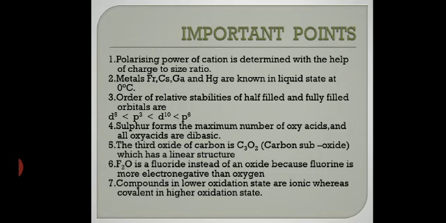This is very important. Now, order of relative stability of the half-filled and fully filled orbitals, you need to remember: d5, then p3, then d10, then p6. It is in this order. Here, this is the order of relative stability. First is d5, then p3, then d10, then p6. Got it? The sulfur forms the maximum number of oxyacids, and all oxyacids are dibasic.